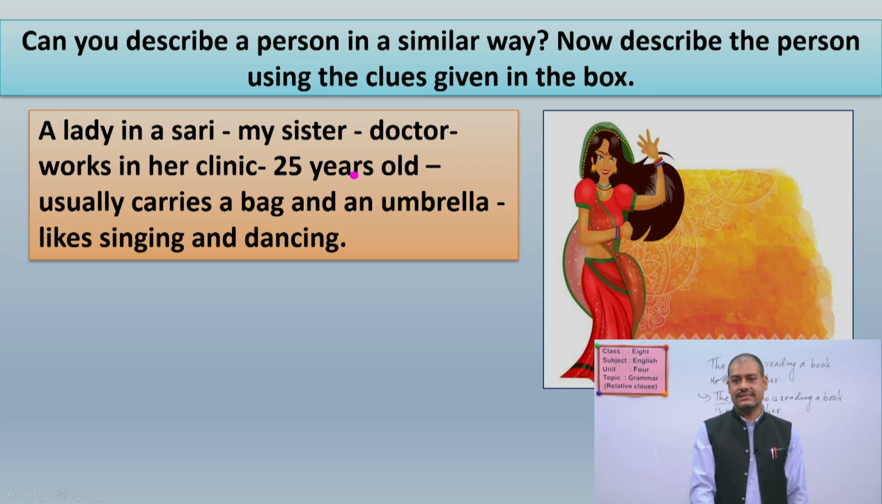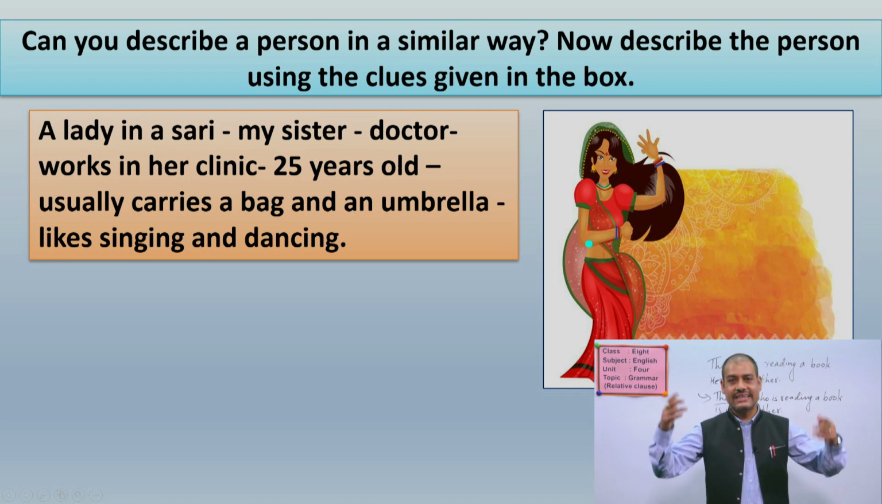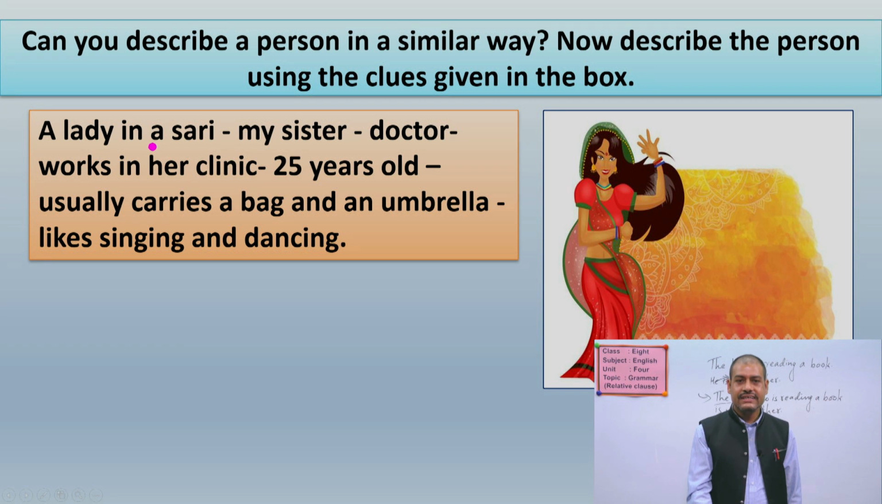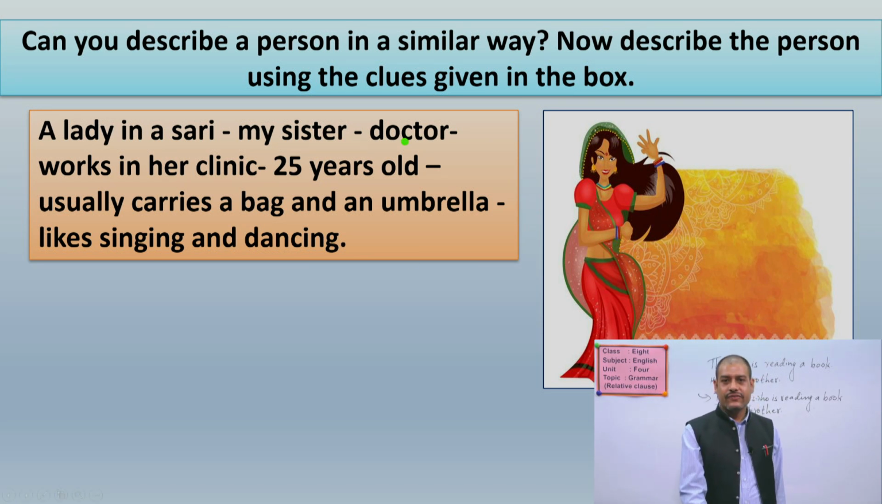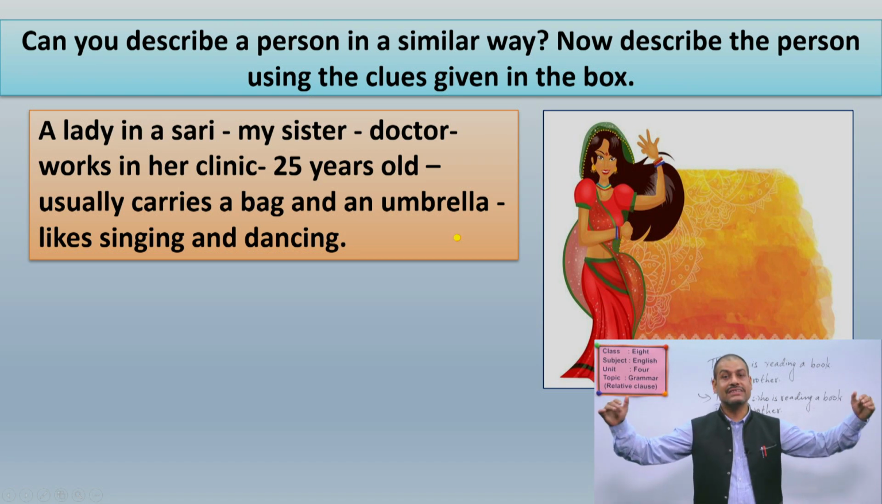A lady in a sari. You can see the lady is dancing there, and she is wearing a sari. A lady in a sari. And there is given again my sister. Now you have to combine the sentences like this one. My sister. And you can find there is a doctor. It means she is also a doctor. See, she works in our clinic. And how old is she? She is 25 years old. And another clue: usually carries a bag and an umbrella. You have to develop a sentence from these clues.